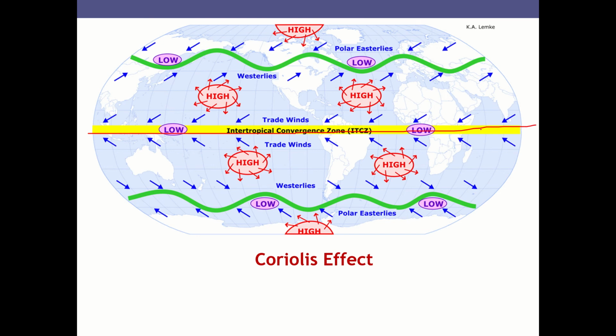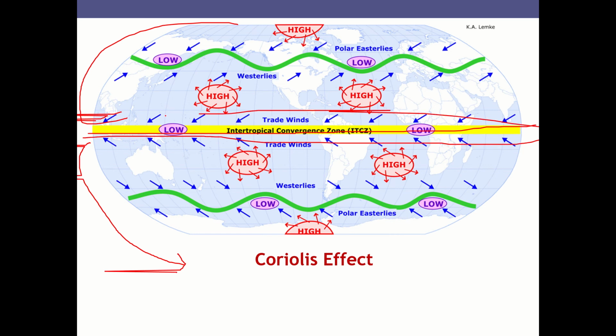This is the equator, and some of the air rises up to the north, and some of the air rises up and moves towards the south. We'll also see there is one band called the intertropical convergence zone, or sometimes it is also called the doldrums, and we'll see what happens here.